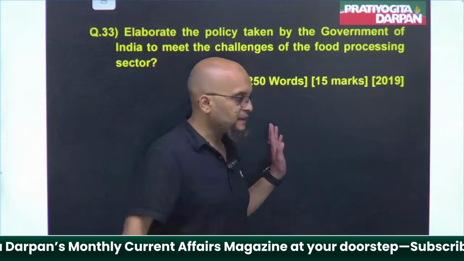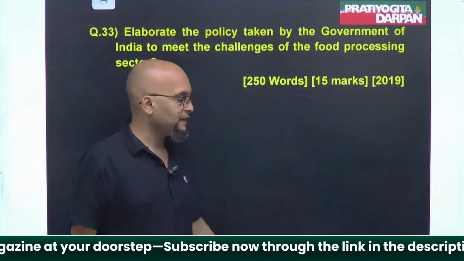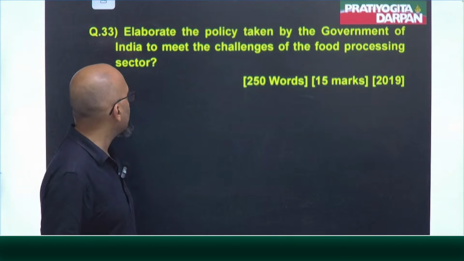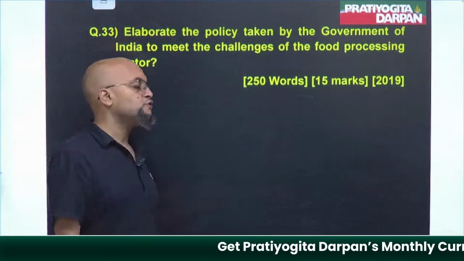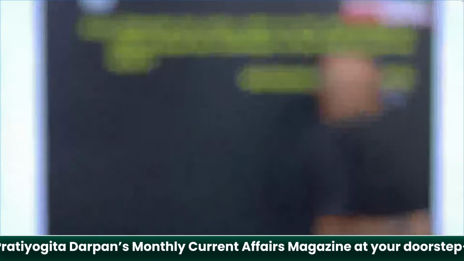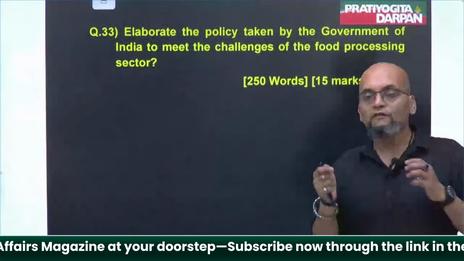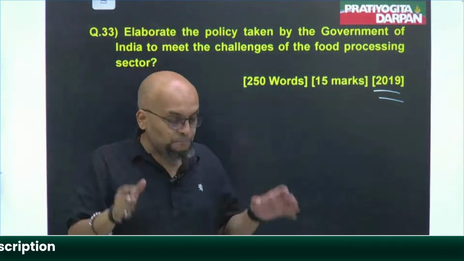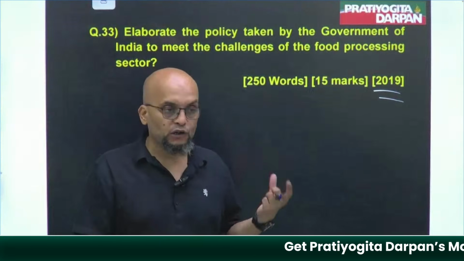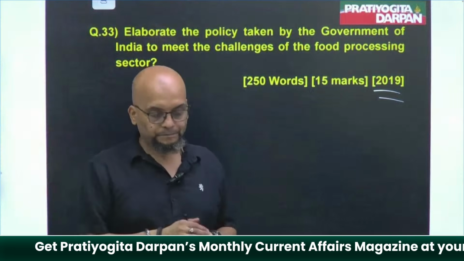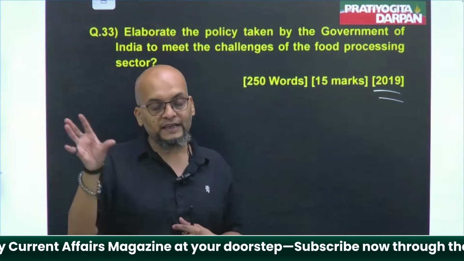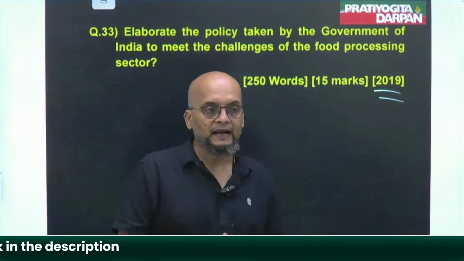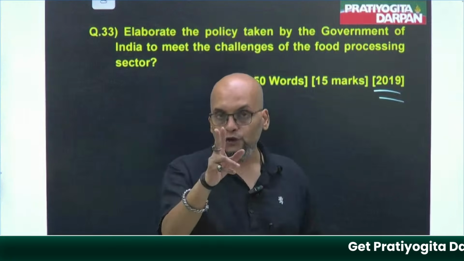They were asking how can the income of farmers be increased by food processing. Anyway, elaborate the policy taken by the government of India to meet the challenges of food processing. So what all is the government doing for it here? You have to talk of the policies launched by the government, where the government is providing production linked incentives, where the government is giving subsidies on the production.